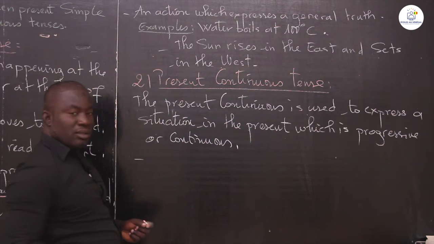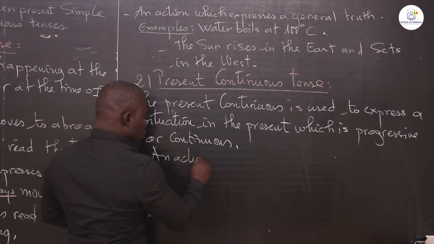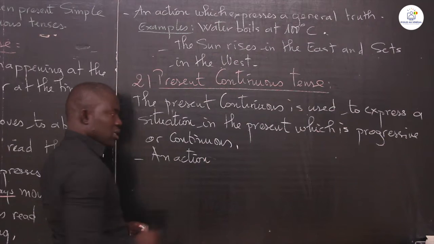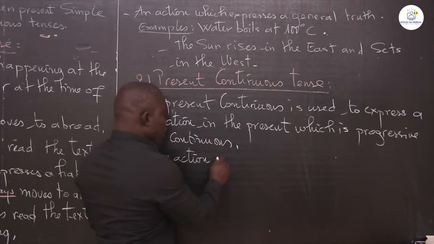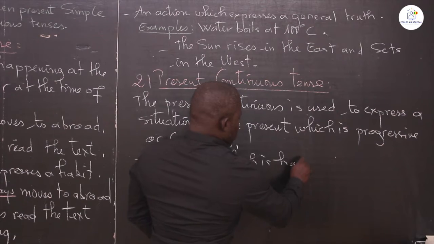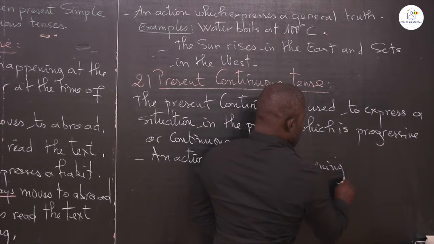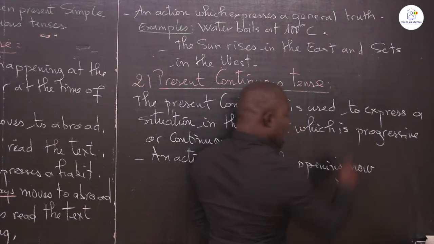Now that means an action. That means an action which is happening now.